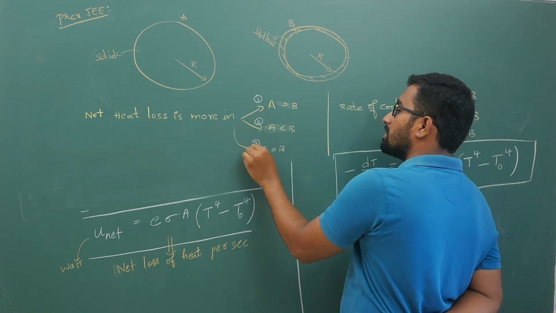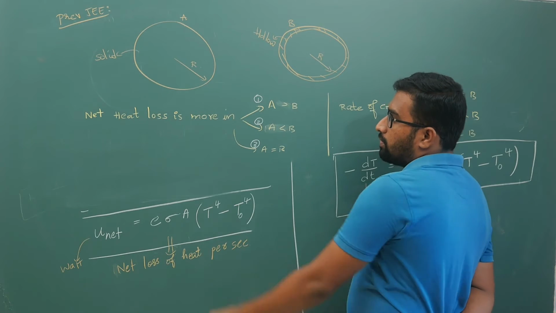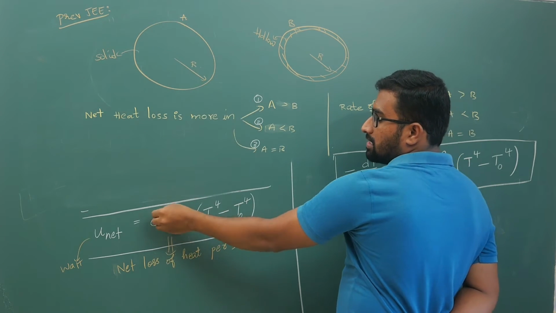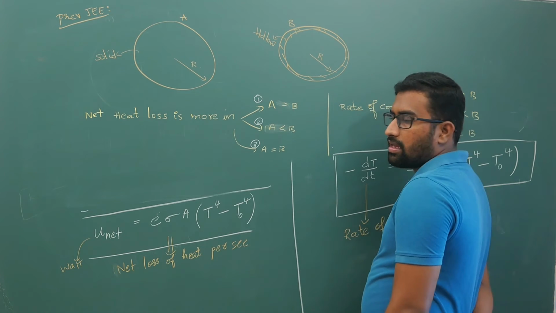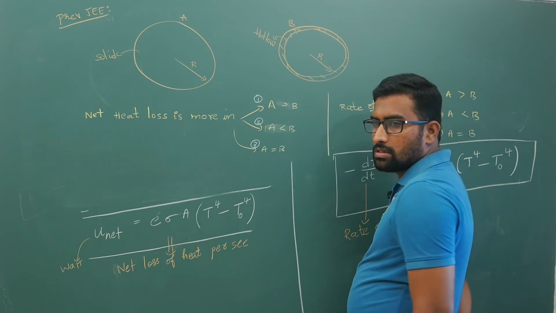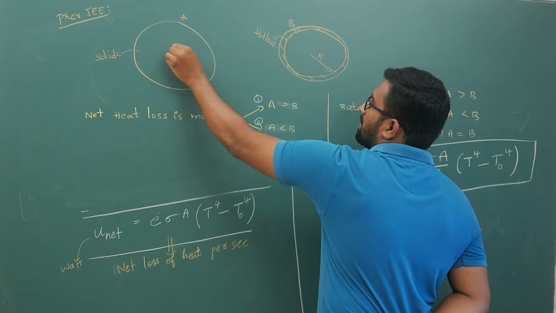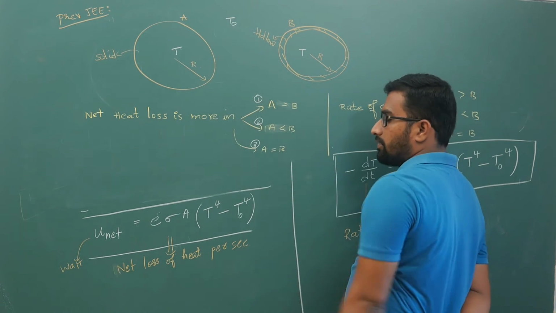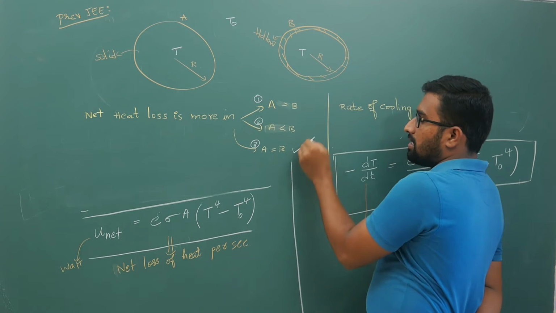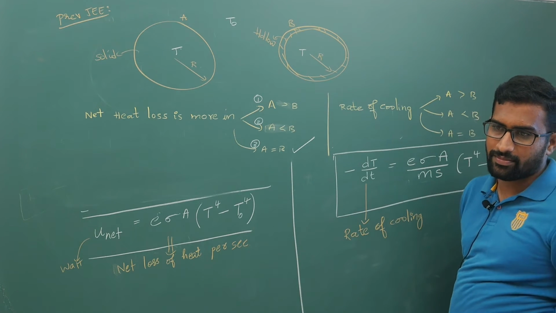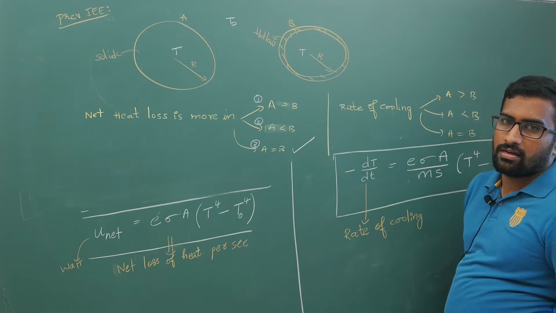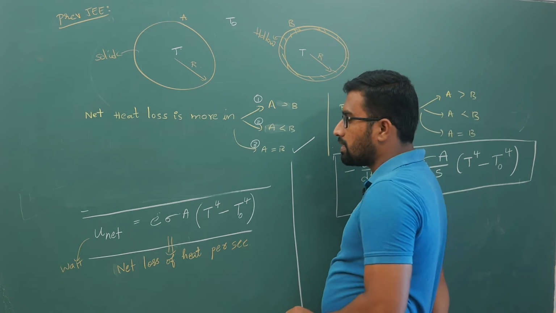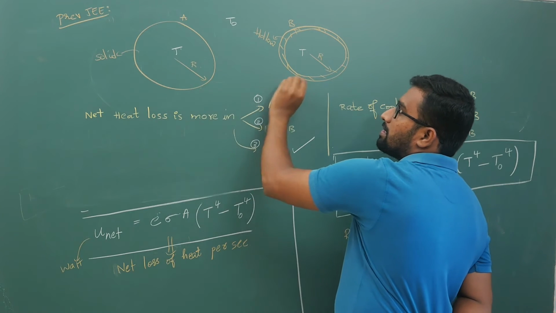Now if you look at net heat loss, emissivity E is the same because same material, sigma is the same, A is also the same, both are at the same temperature T, and the temperature of surrounding is T0. So A is equal to B. Here I am taking the situation at a particular instant.